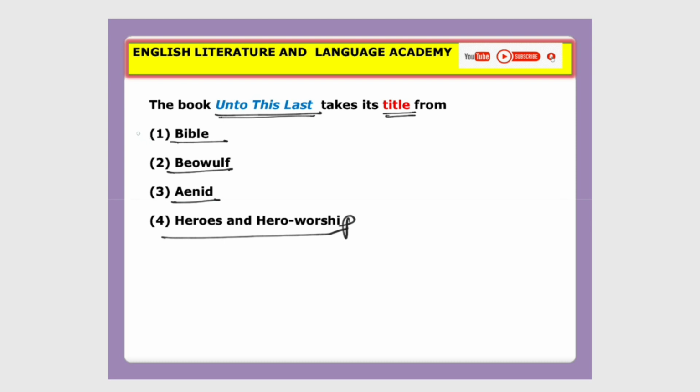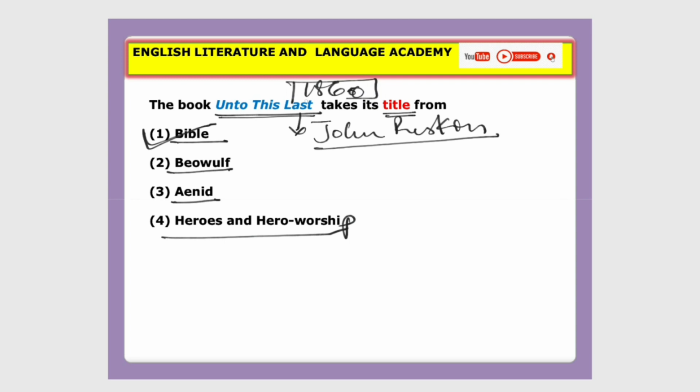That is option 1, the Bible. Please remember, option 1 is the Bible. So, Unto This Last is a famous work by John Ruskin. Please remember, John Ruskin wrote this book, Unto This Last, in 1860. Actually, this was published in serial form. Later, it was published in book format.